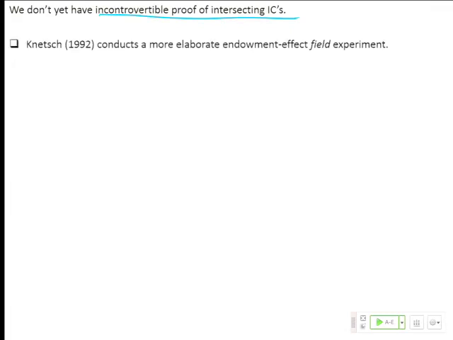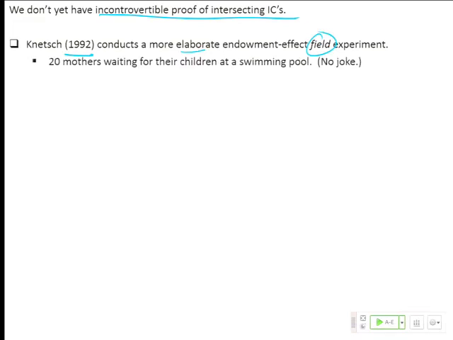But we're about to. The next study we're going to look at, which is another Jack Knetsch paper, he went out and did an endowment effect field experiment that was a bit more elaborate. Now I say field experiment because he did it outside of the lab. It's basically like an outdoor lab experiment. Here's what he did. Try not to laugh. He went to a swimming pool, during swim practice for little kids. And so he had this captive audience, which was the mothers who were waiting for their kids. Okay, that was his sample. 20 mothers waiting for their children at a swimming pool.